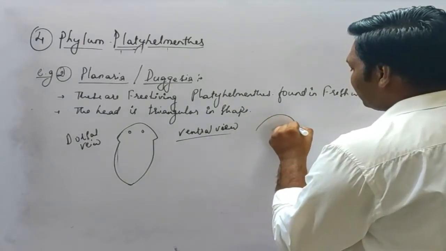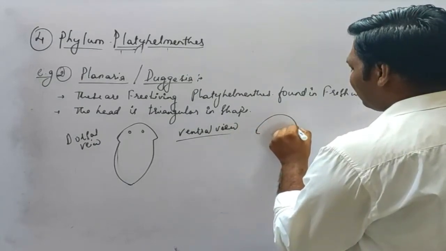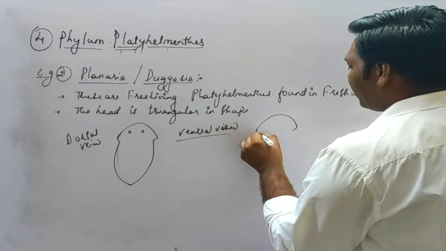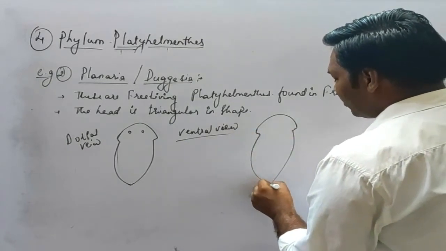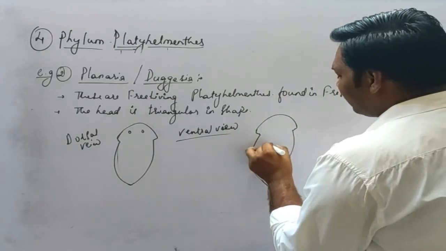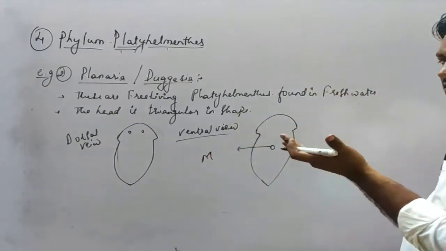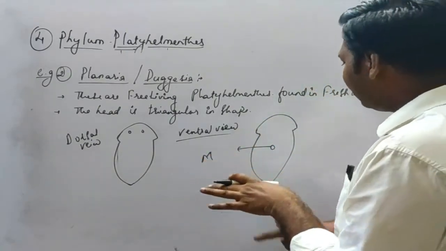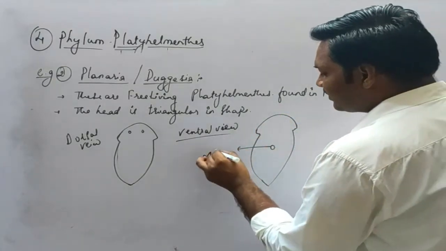Again, it is a triangular head part and a leaf-like flat body structure, and at the center there is the mouth. As it is the ventral part, we cannot see the eyes here, and this is the mouth.